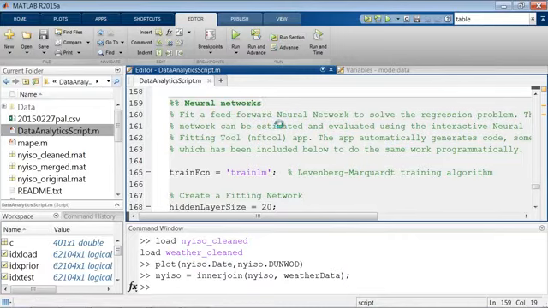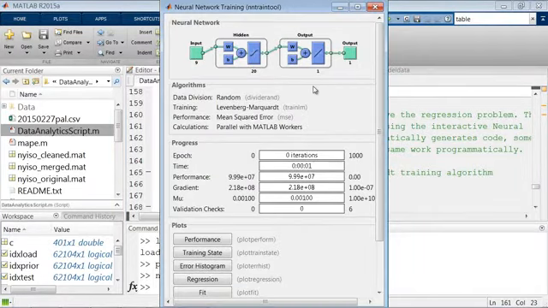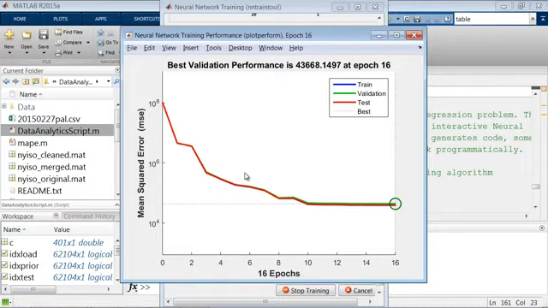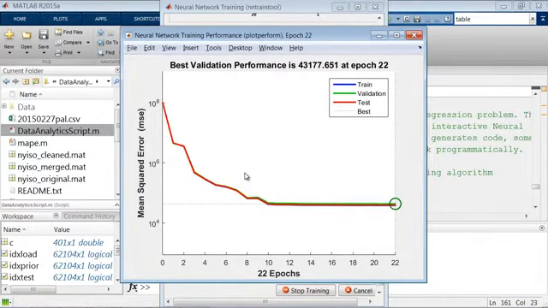The whole idea behind a neural network is that it tries to mathematically simulate the way that actual neurons in the brain learn. You can see here we get this little pop-up telling us how the training is going as we're trying to train through this data set. And we can open up some different metrics for us to look at, like a performance plot for how it's doing as it's training through these different iterations and trying to converge to the best solution.